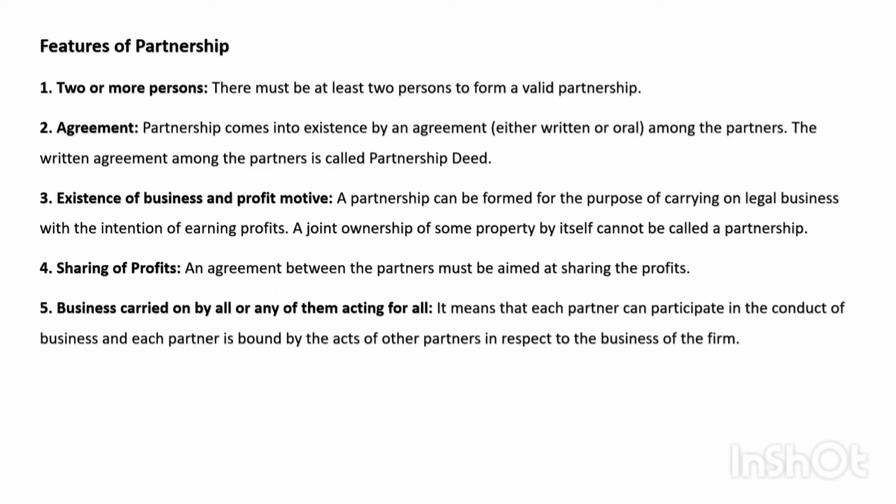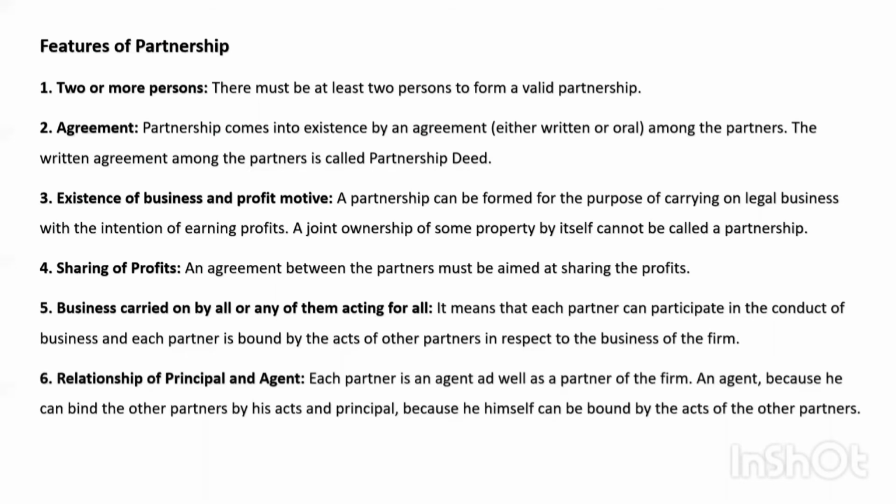So A, B, C are three partners. Whatever A is doing, for the act of A, B and C are responsible. So here A is acting for the firm, for B as well as C. So business carried on by all. So all the partners collectively can carry on the business, or any of them can carry on business for other partners. But for the act done by that one partner, other partners are also responsible.